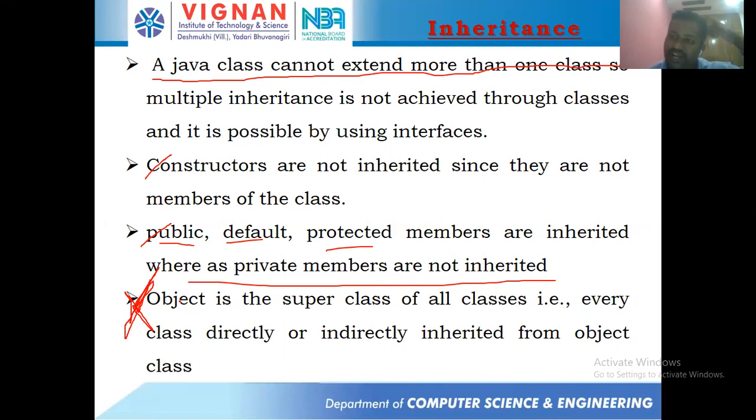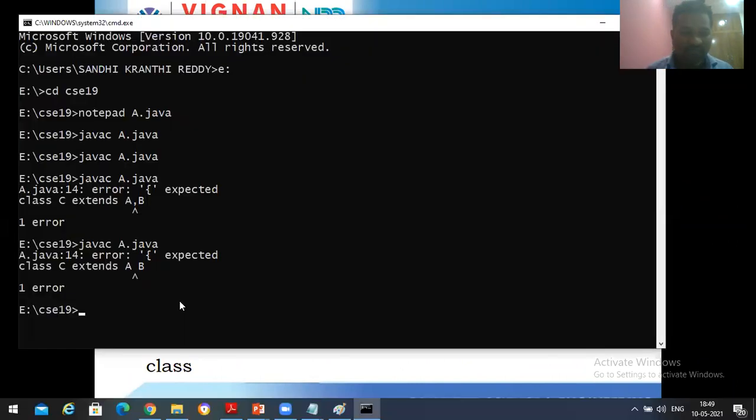Where will this Object class be? It will be in a package called java.lang. We have a package called java.lang, and in that java.lang package, we have a class called Object. That Object class consists of a set of methods, and I will be discussing those when the time comes. Okay, try to remember that Object is the superclass of all classes.